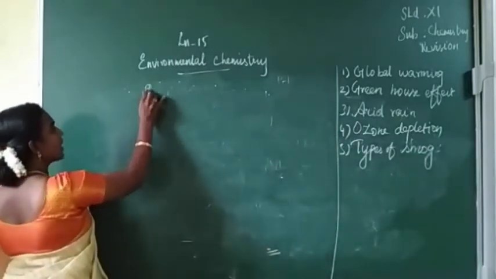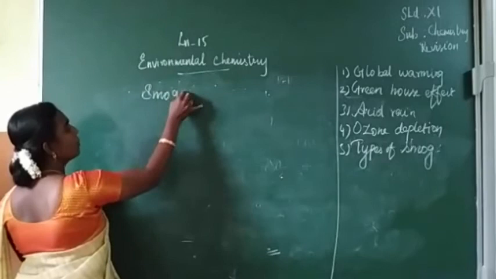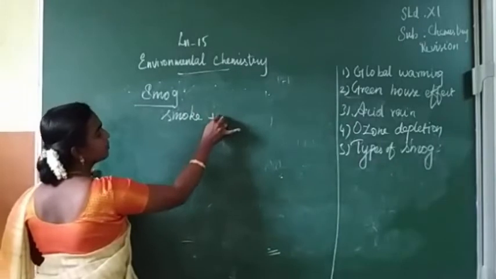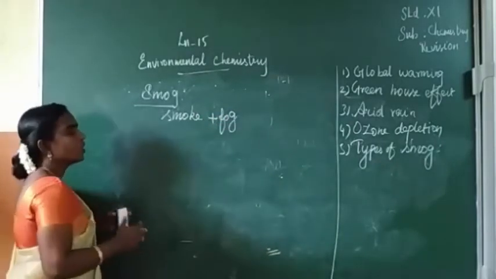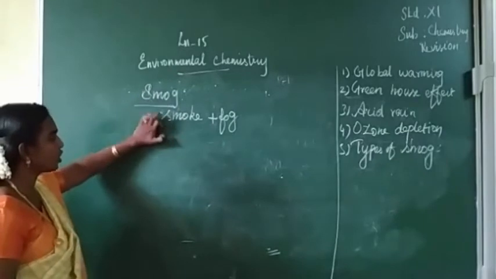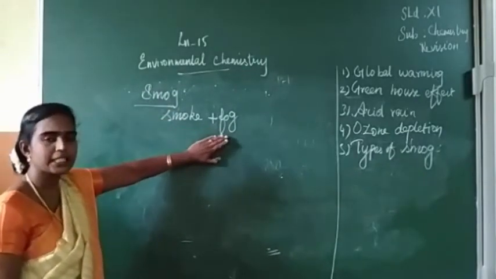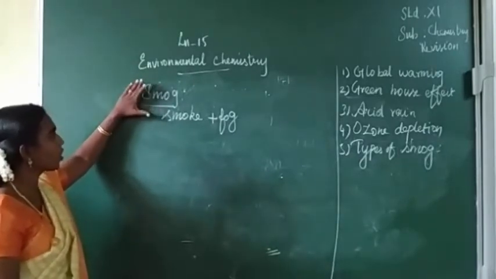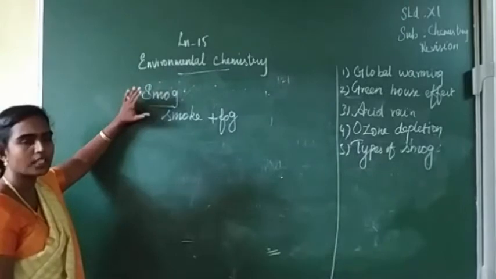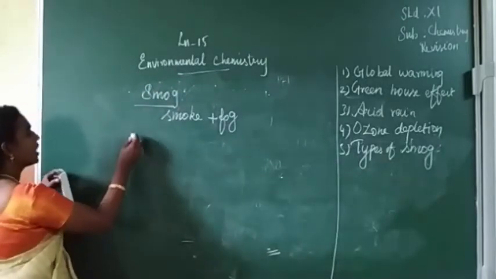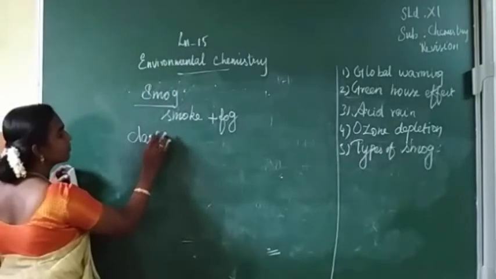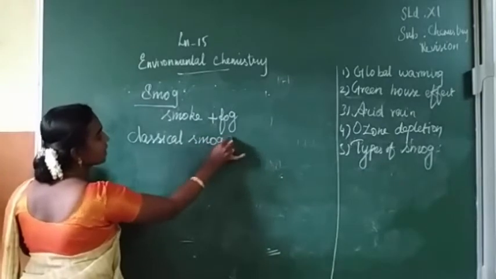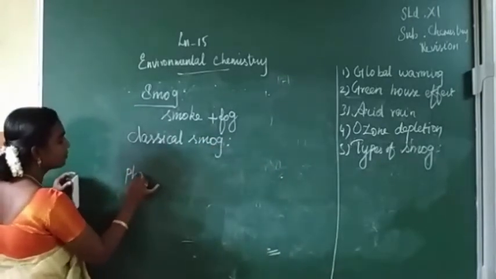Smog, from the word itself you can understand, it is a combination of two words, that is smoke and fog. The combination of smoke and fog which is suspended in air is called smog. Smog is of two types. One is classical smog, the other one is photochemical smog.